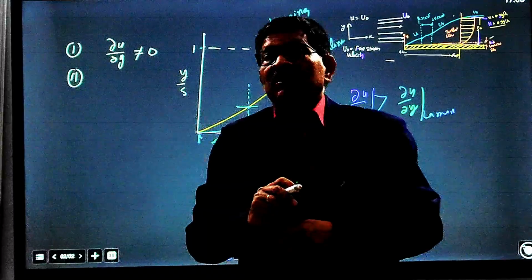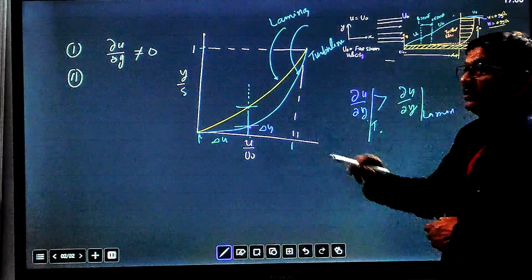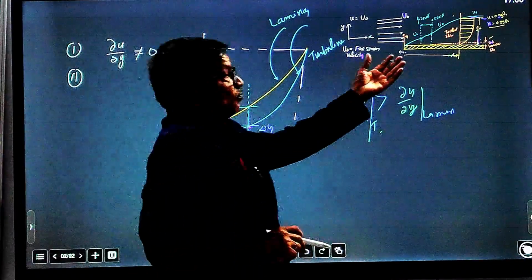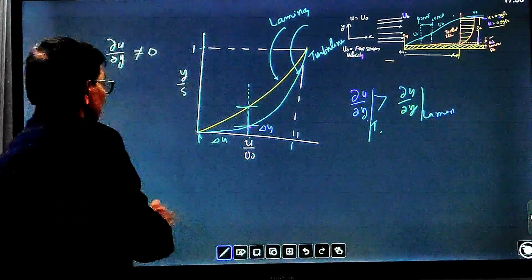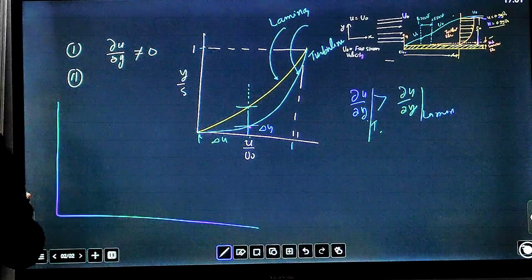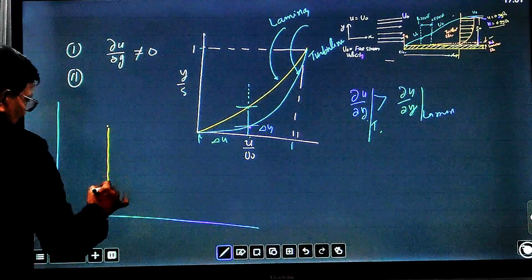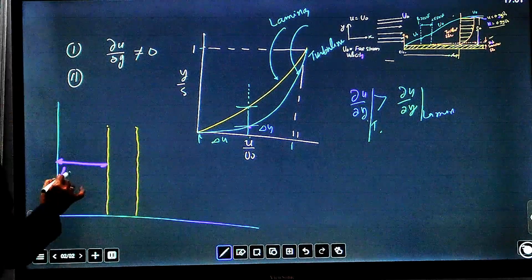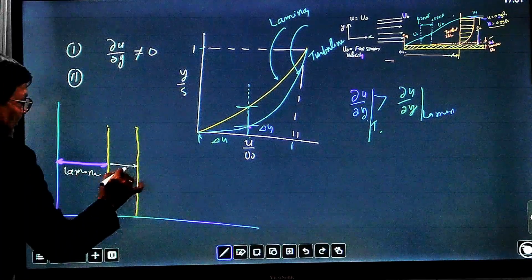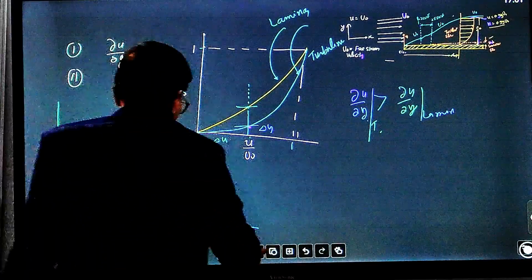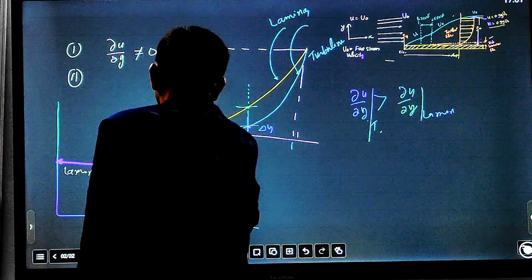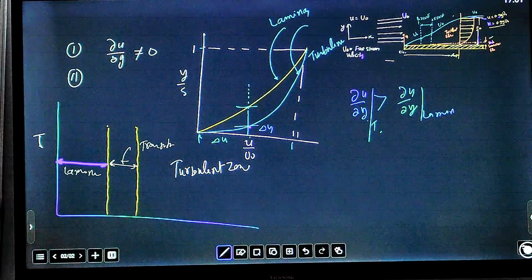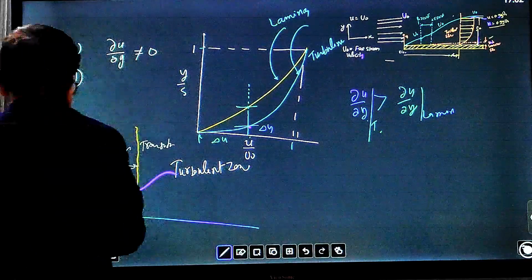So this is very important information. You can see it here by this graph. Another thing we discussed is how wall resistance, wall stresses, vary. We will draw a graph for wall shear stress across the zones. This is the laminar zone, this is the transition zone, and this is the turbulent zone, and this is tau, the wall shear stress. We draw a graph like this.